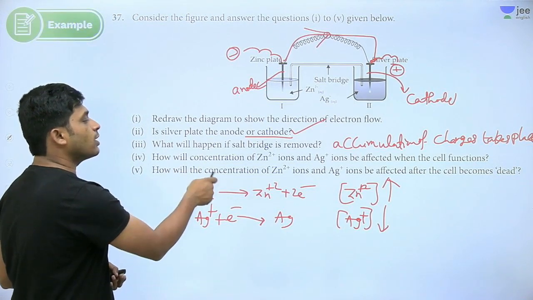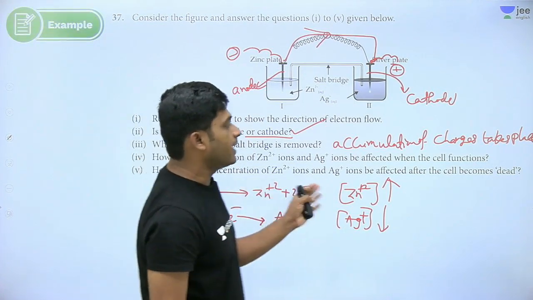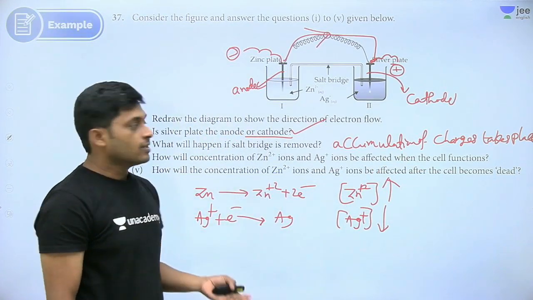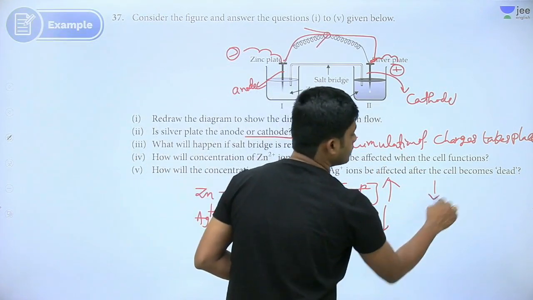How will the concentration of Zn plus 2 be affected after the cell becomes dead? Cell is not functioning. So what will happen? No change.